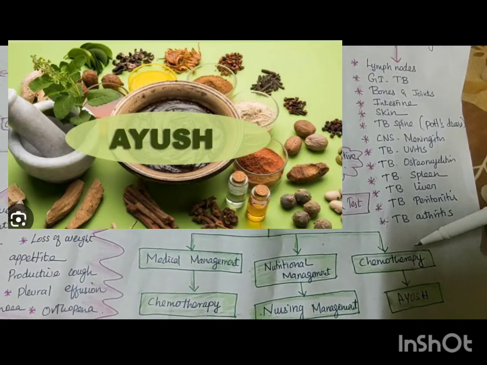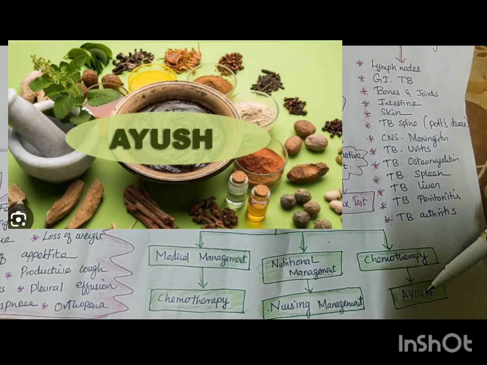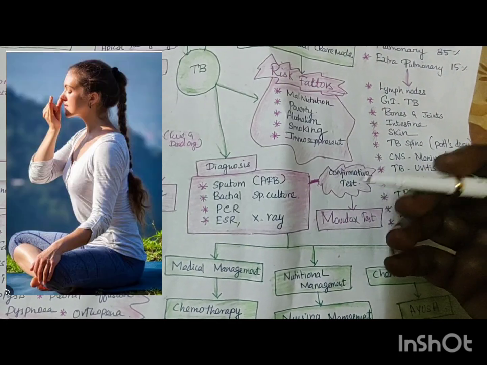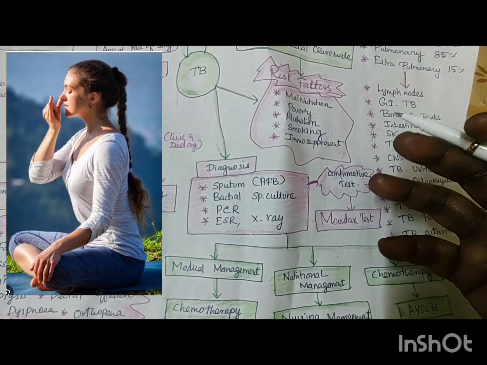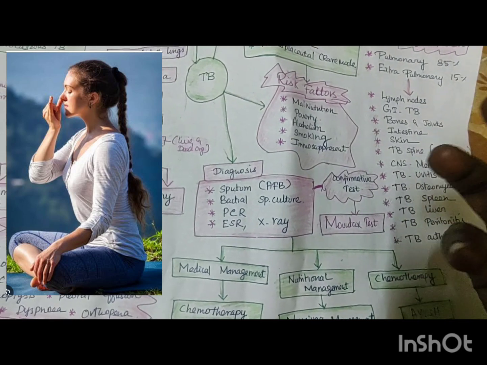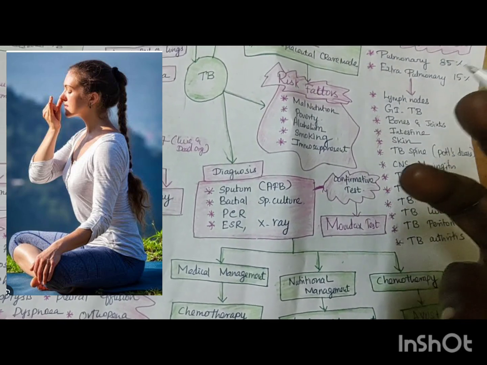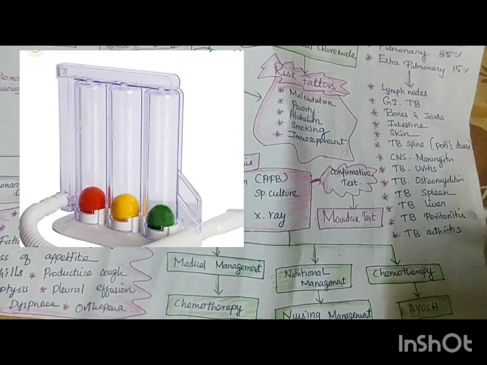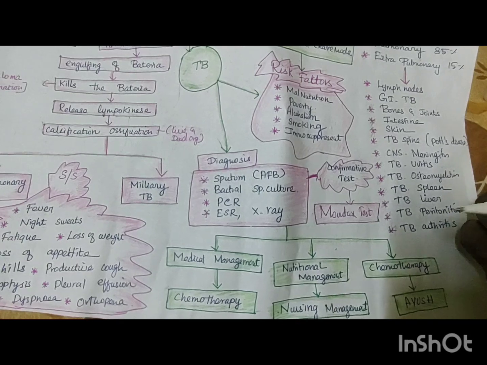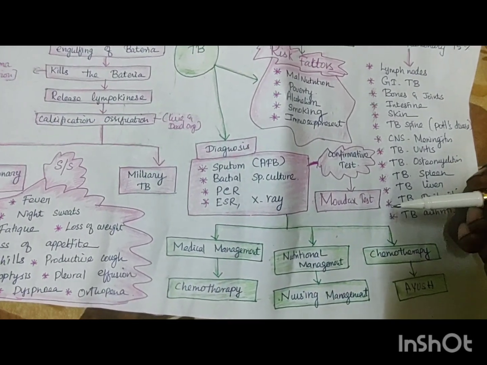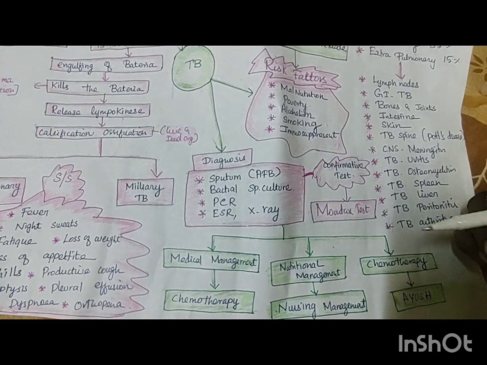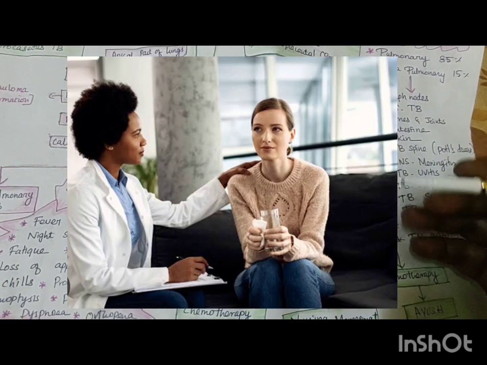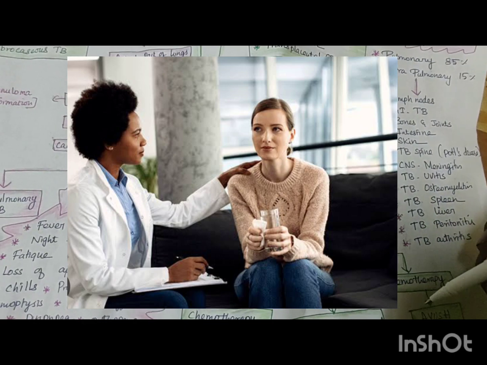Then, besides chemotherapy, there is Ayush. For these respiratory illnesses, you can give a spirometer, or a spirometry toy with colorful balls, and lung expansion exercises and some pranayama. Pranayama is very good to expand the lungs, and you can give positive therapy. You can reinforce the patients positively, with hygiene, mental health, a positive approach, mental well-being, and counseling, to prevent further damage.